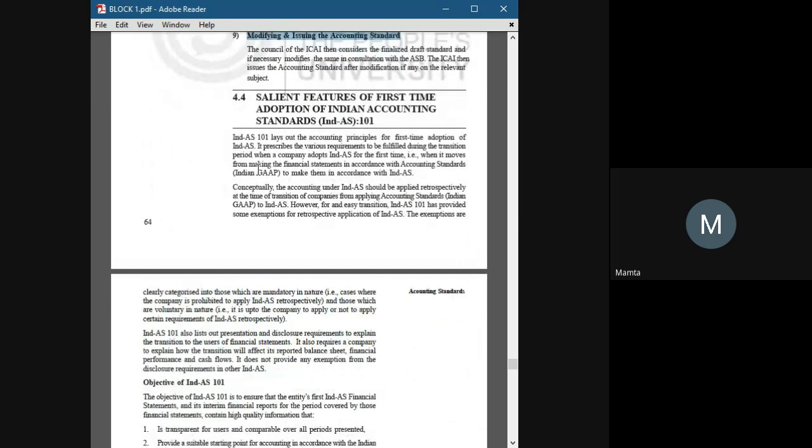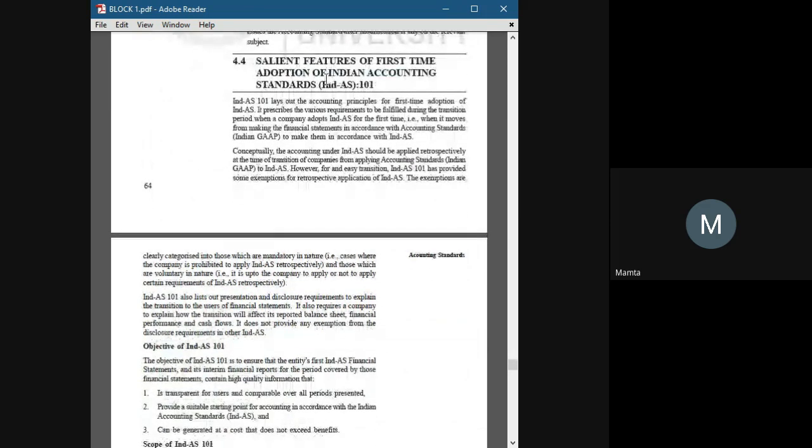Some features of Ind AS, which is Indian Accounting Standard 101.